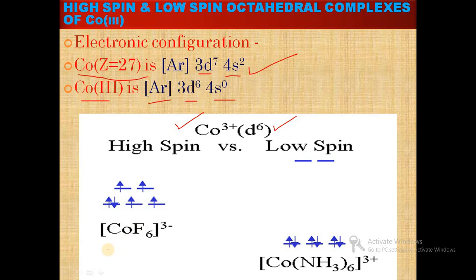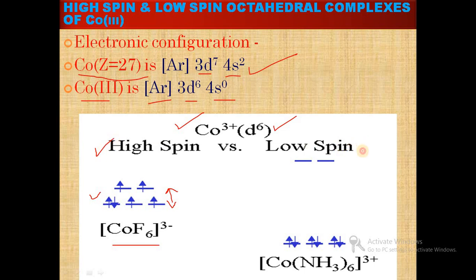In case of high spin complex, the example is CoF6 3 minus. This is a d6 case. In case of high spin, ligands are weak field, so the difference between T2g and eg is very small, and it obeys Hund's rule. So the first 5 electrons go into the T2g and eg singly, and the remaining 1 electron goes into the T2g. So it perfectly obeys Hund's rule. So these complexes are called high spin complexes.